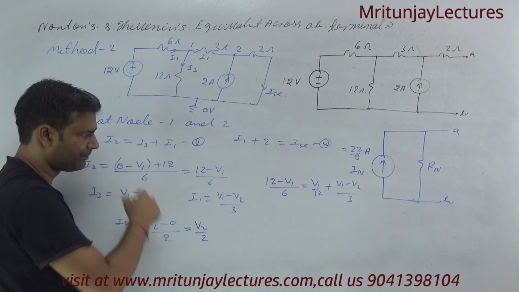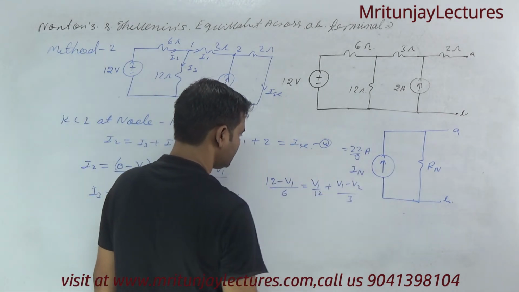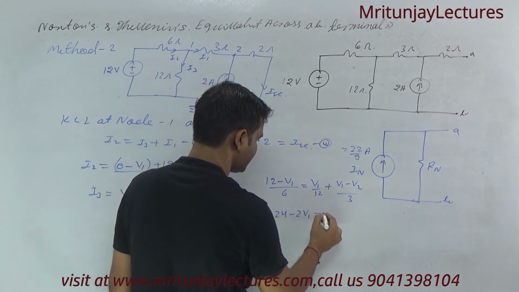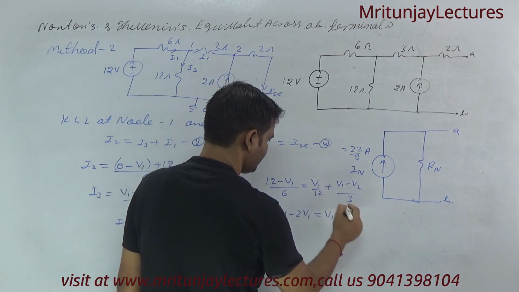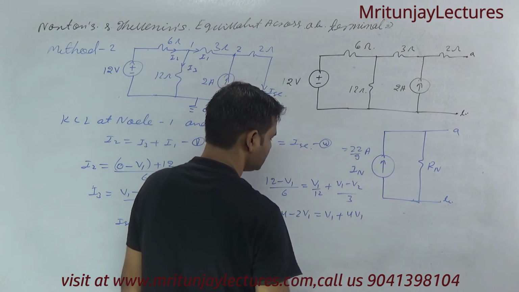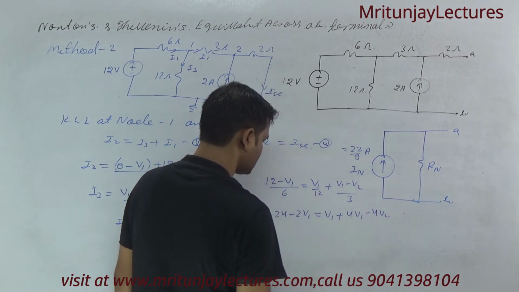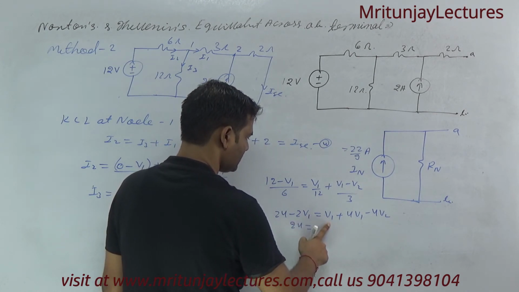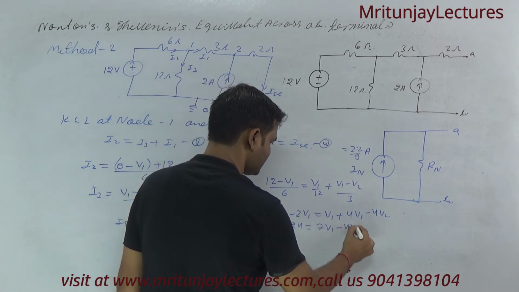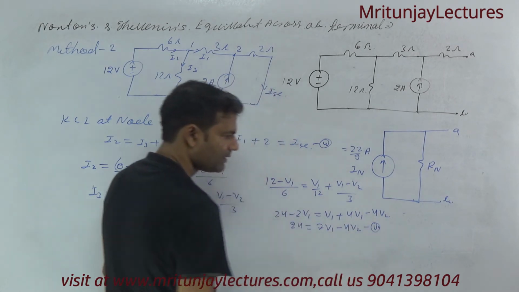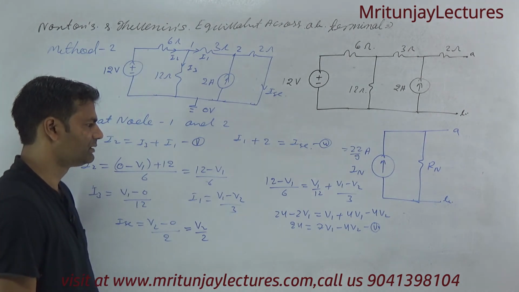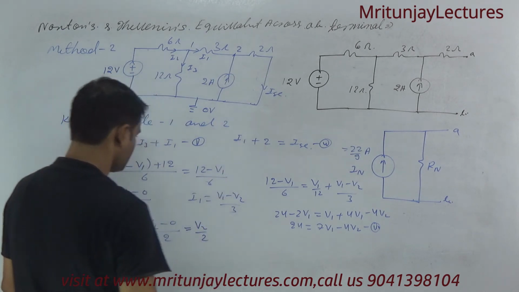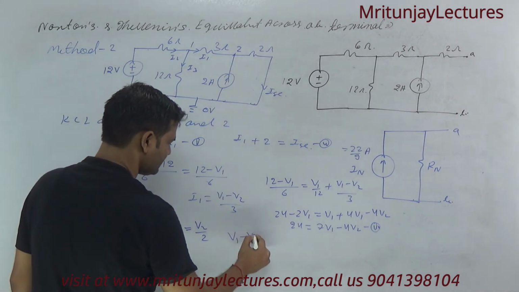Now if we multiply 12 on both sides, that is 24 minus 2V1 equal to V1 plus 4V1 minus 4V2. That is 24 equal to 7V1 minus 4V2, which is equation number 3. Now I1 is V1 minus V2 by 3.